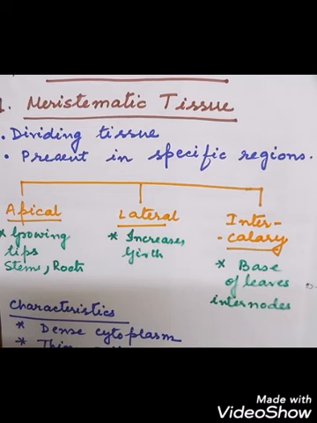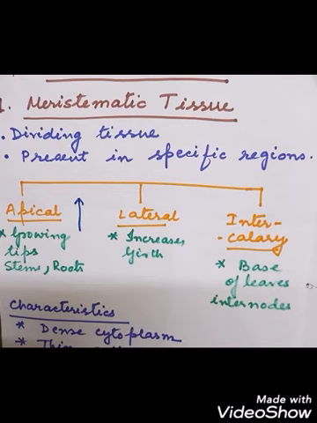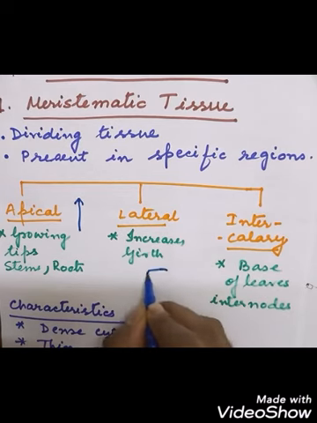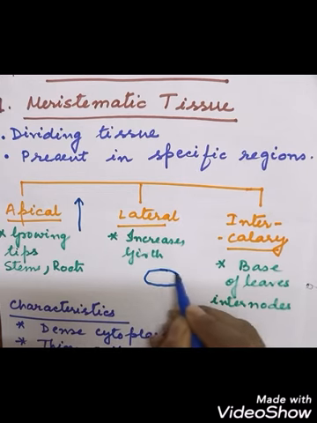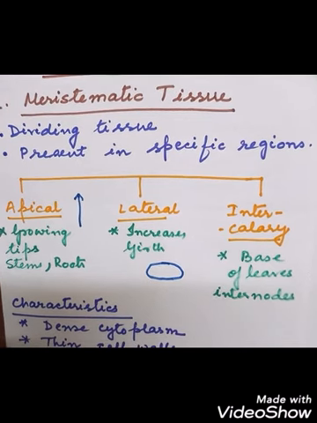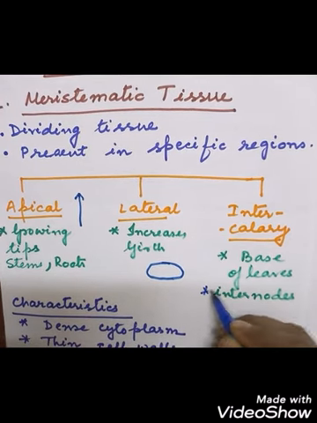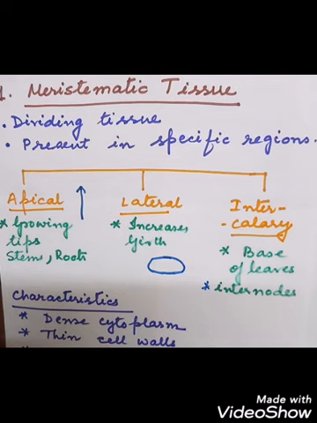So the height will be increased by the apical meristem. The girth of the plant will be increased by the lateral meristem present sidewise, and the intercalary meristem is present at the base of the leaves and at the internodes. Now what is the base of the leaf? The part of the leaf that is attached to the stem is called the base of the leaf, and the internodes are the parts between two nodes.